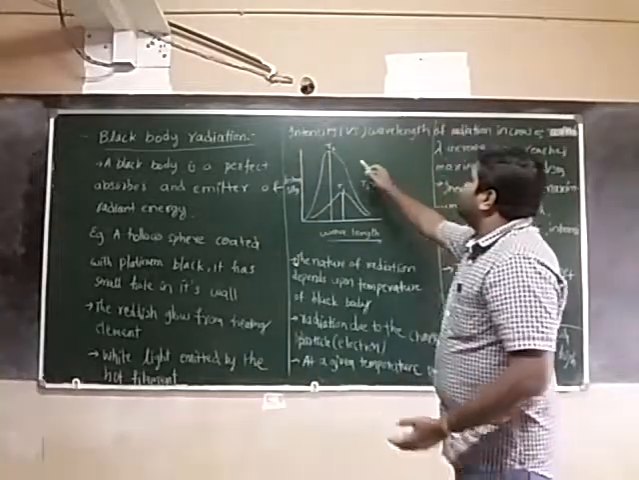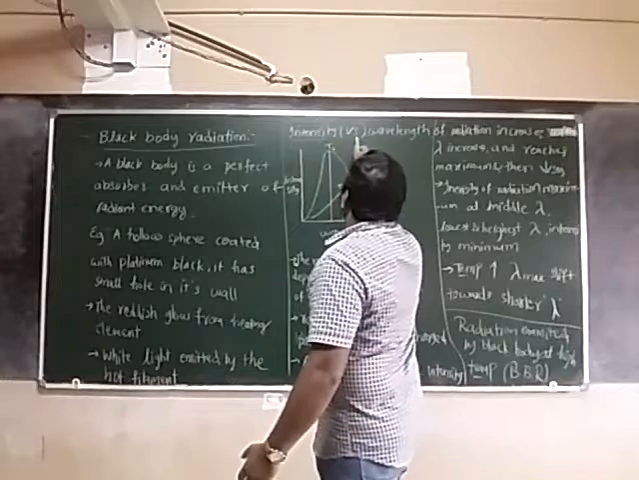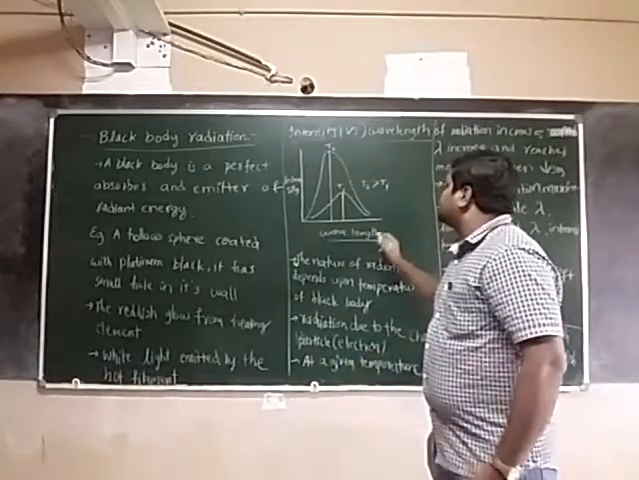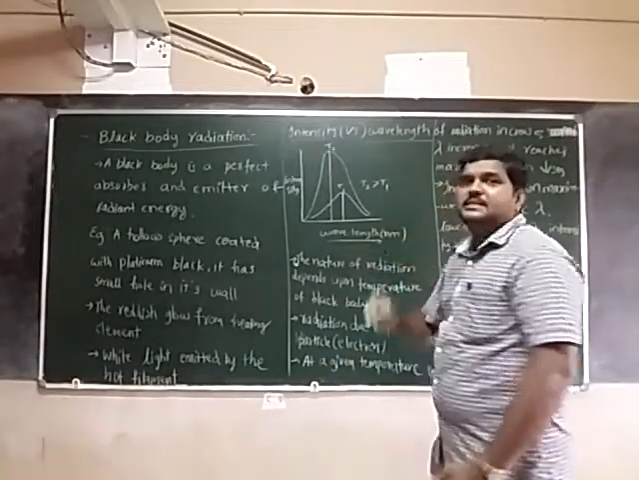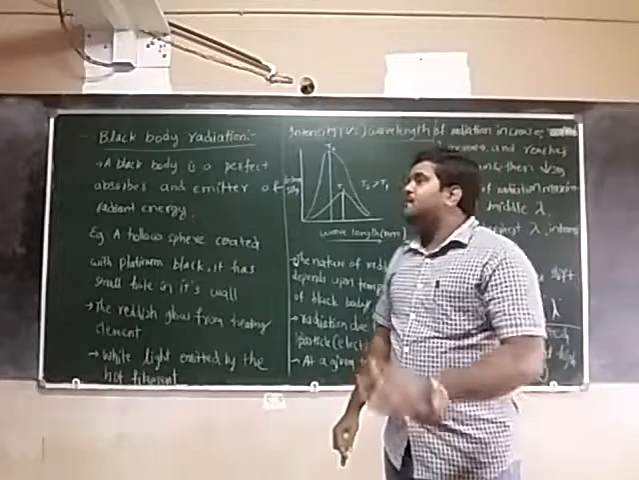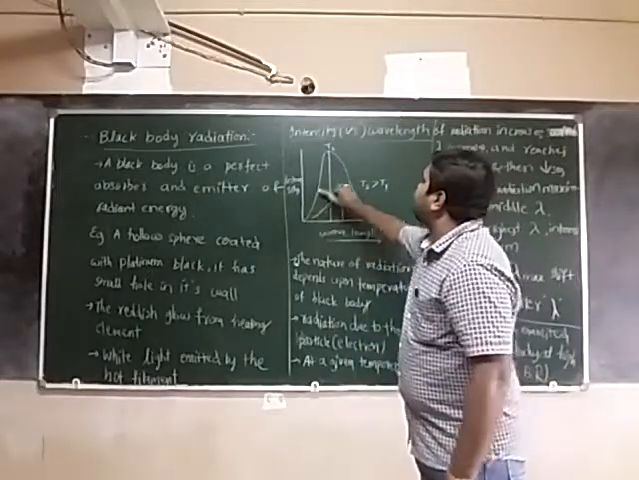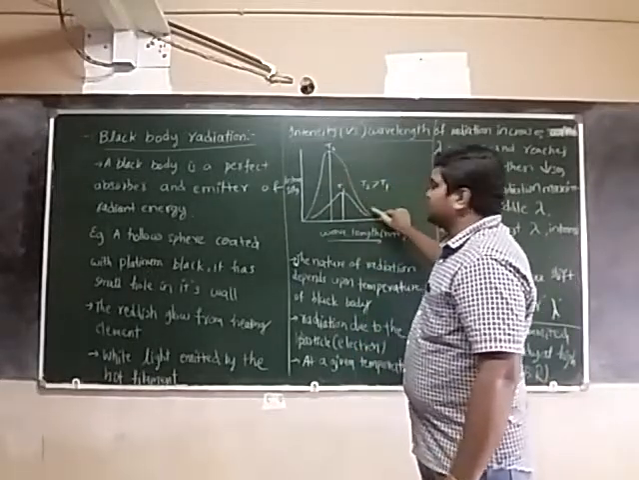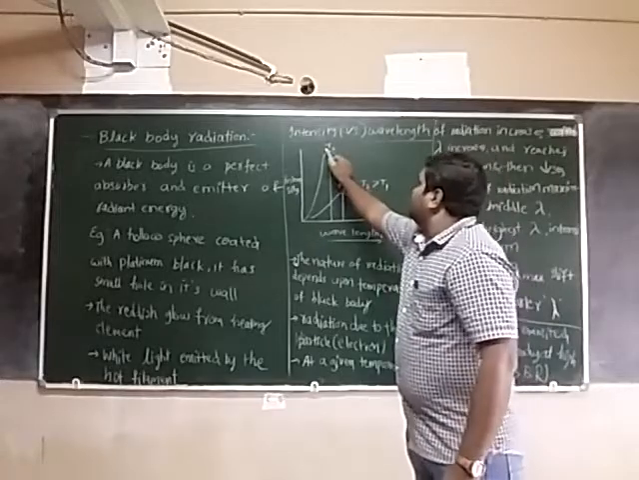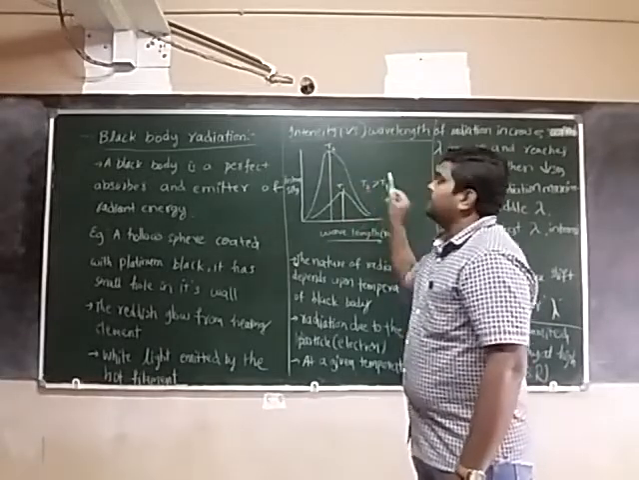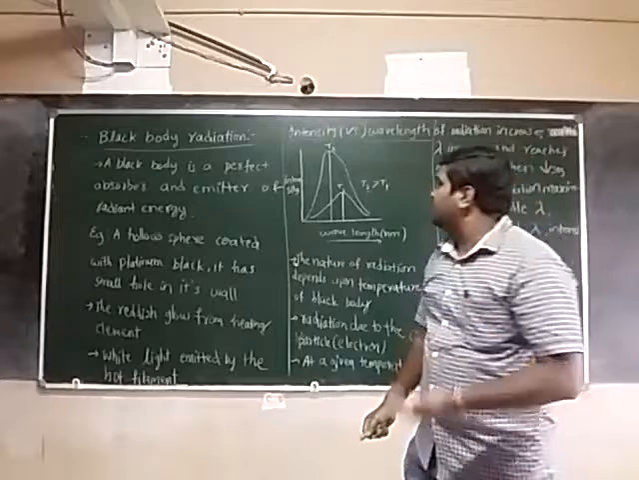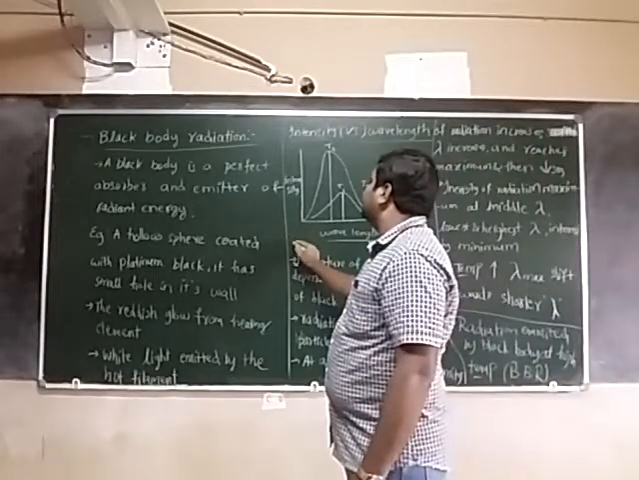Next, another one: understand the black body radiation. We are seeing the intensity versus wavelength. What is that? Intensity versus wavelength. Now we are seeing this graph at temperature T2, and this graph at temperature T1. So what are the conclusions from this graph?